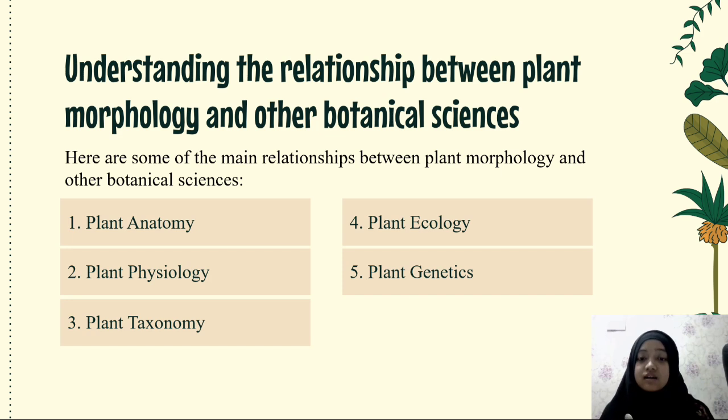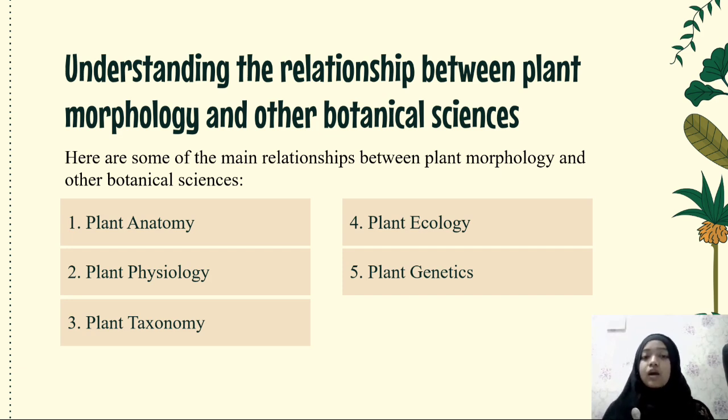Morphological data is often used alongside genetic data to understand evolutionary relations between species. Overall, plant morphology serves as a bridge between different branches of botany, enriching our understanding of plant life and its interaction with the world around it.